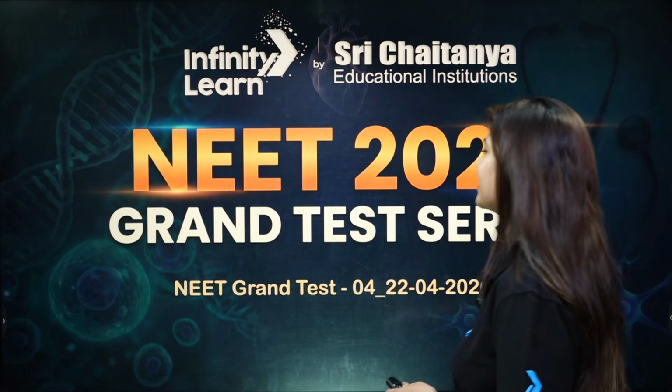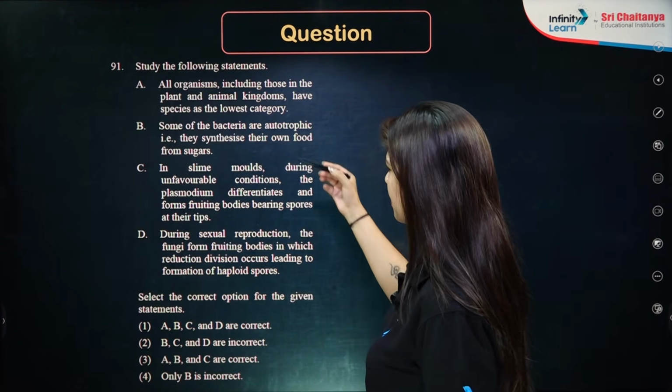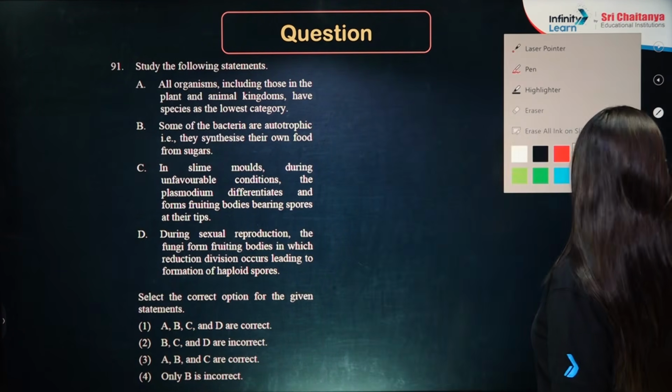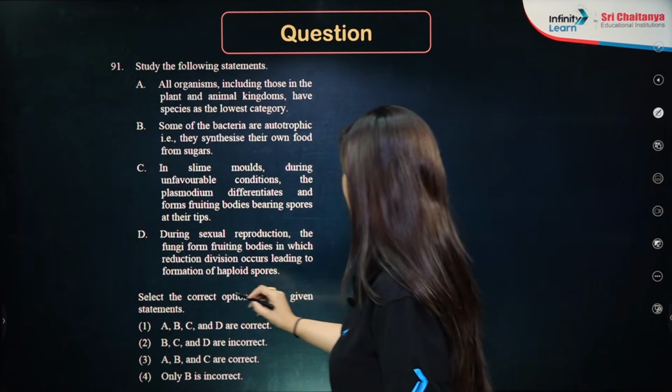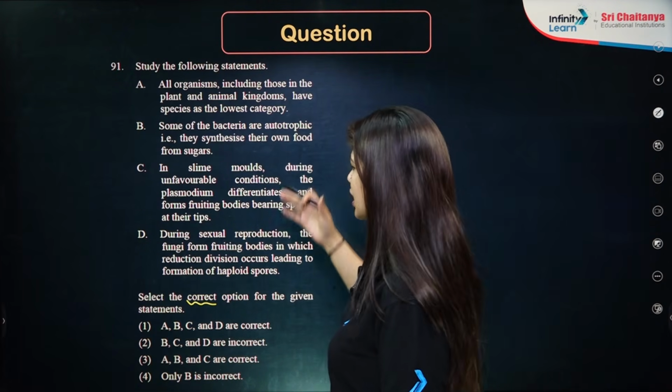Let's get started. So the first question is, study the following statements. We do have A, B, C, D, 4 statements and we need to find out the correct option out of these 4 statements. So let's analyze all the statements one by one.